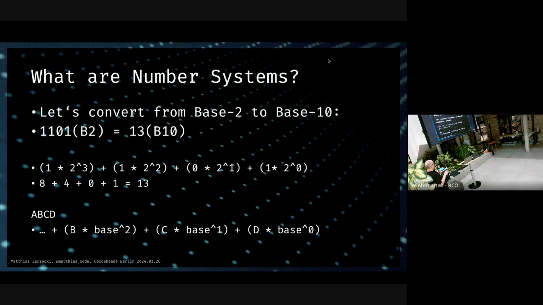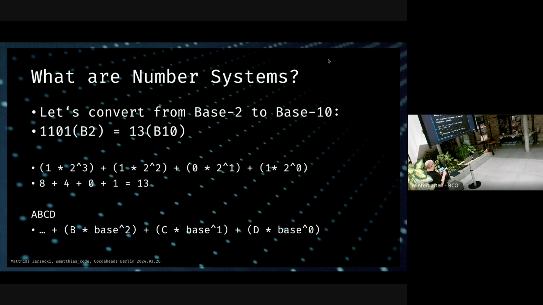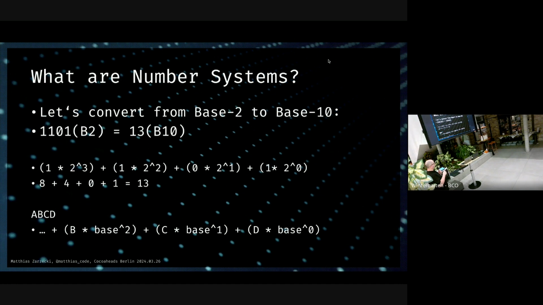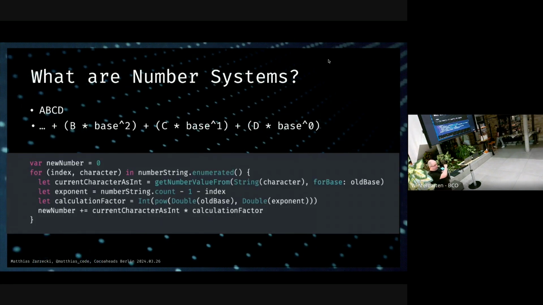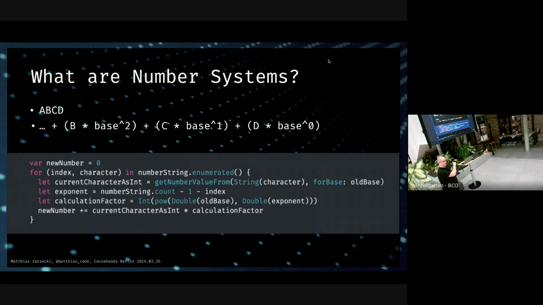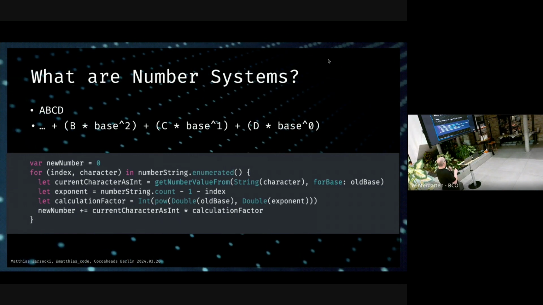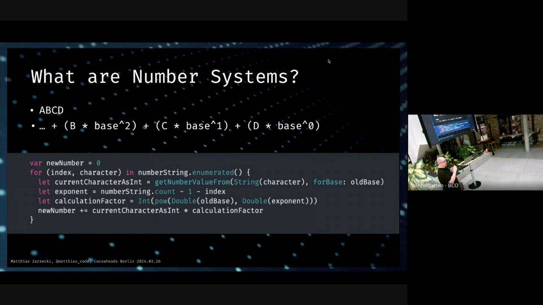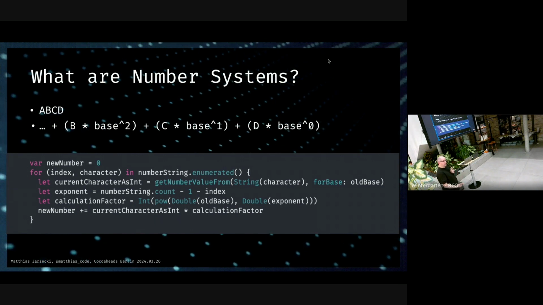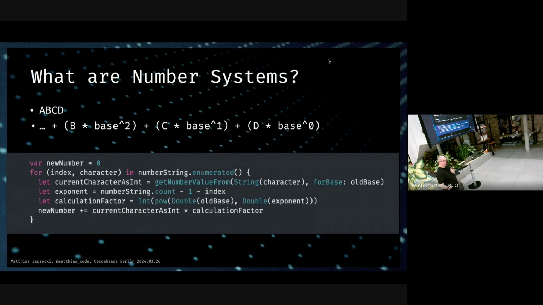Or if you want to have this in a sort of formula, it looks about like this. If you have A, B, C, D, it's going to be B times base to the power of 2. You get it. This is how this looks in Swift code. We're going to go through this in a bit also because I made an entire program to run through this here. We start with our new number at the end. We go for our number string. This is the number we put in. The number has to be a string because it can contain various characters, right?